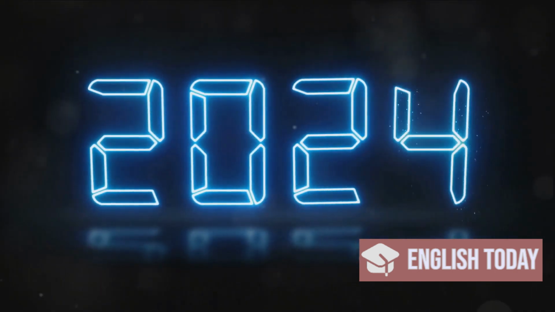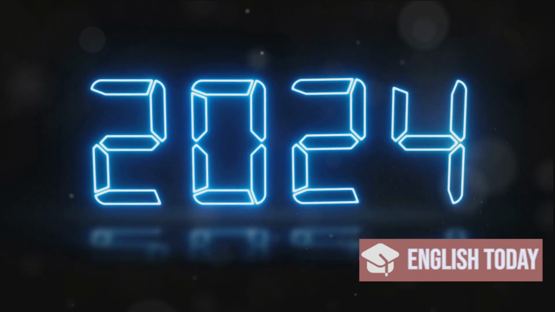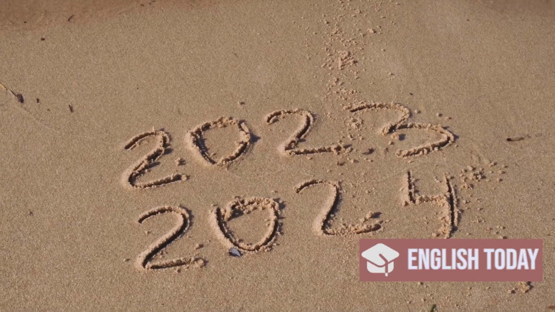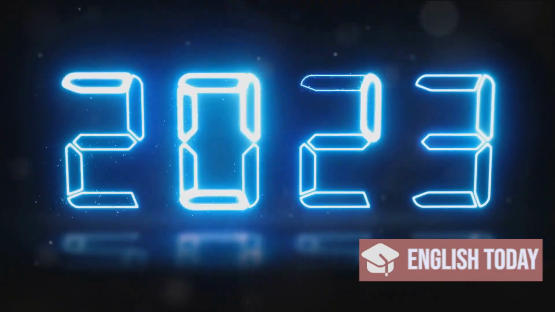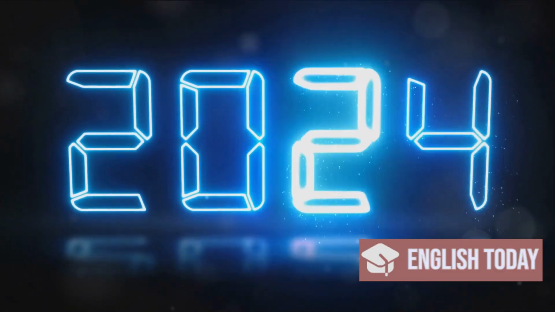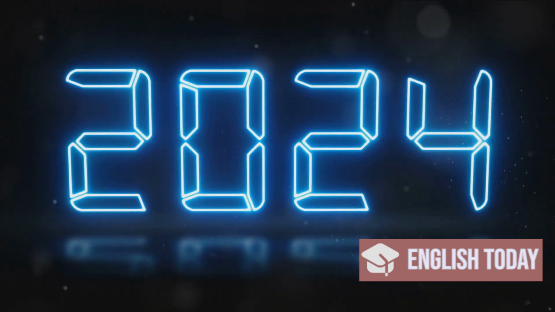For example, 2024 is spoken as twenty twenty-four, not two thousand twenty-four. However, for years before 2000, we usually say them in hundreds. For instance, 1985 is nineteen eighty-five, not one thousand nine hundred eighty-five.